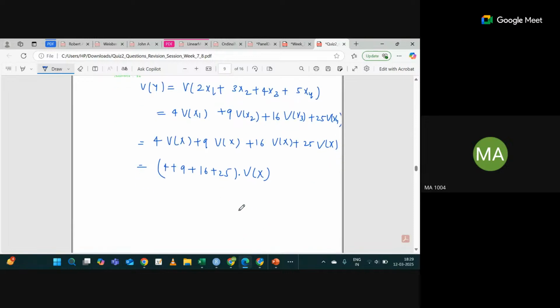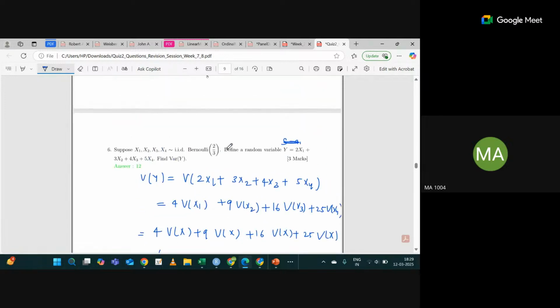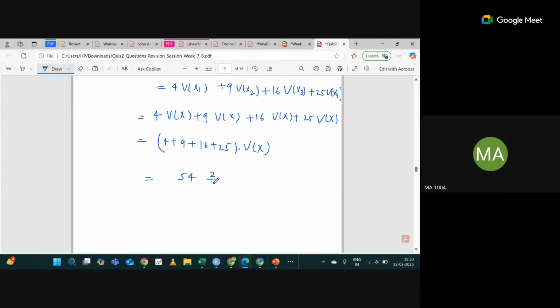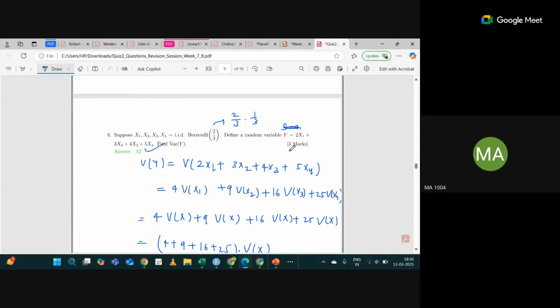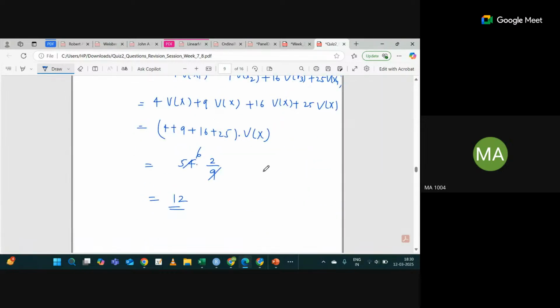So this is 54 into what is the variance of x? This is Bernoulli, so it will be p into 1 minus p, so 2 by 3 into 1 by 3. Yes or no? So the variance will be 2 by 9. So this is 6 times, 54 into 2 by 9, that is 12, which is the answer. You can see you will get 3 marks out of 40. So basically out of 100, it will be 3 into 2.5, I mean, that is 7. Now you can see how the property is useful.